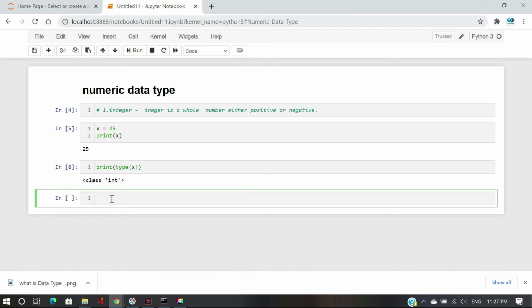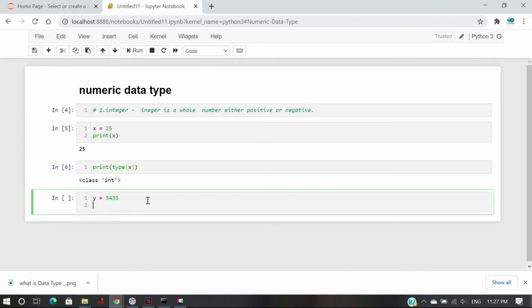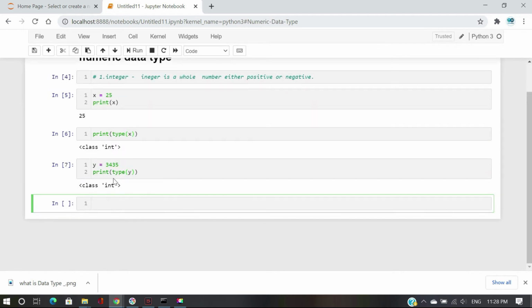And check one more thing. y is equal to some value, and let's print the type of y. Here, class int. It means it is an integer.